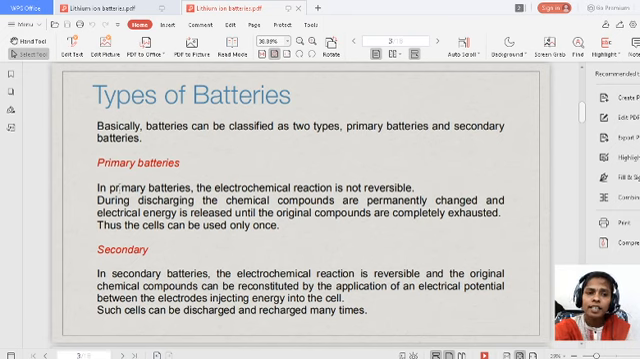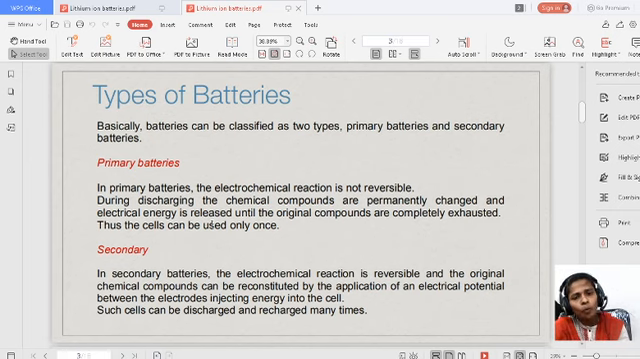A primary battery is nothing but a non-rechargeable battery. The electrochemical reaction is not reversible. That means the reaction goes in a single direction. Only the reactants are converted to products, but products are not converted back to reactants in the primary battery. During discharging, the chemical compounds are permanently changed and electrical energy is released until the original compounds are completely exhausted. So what is meant by that?